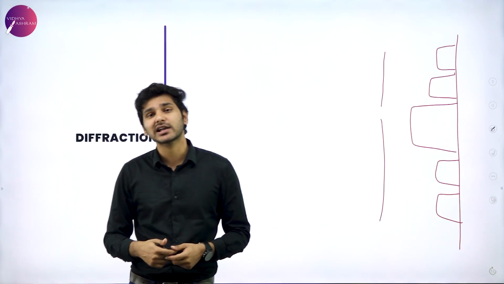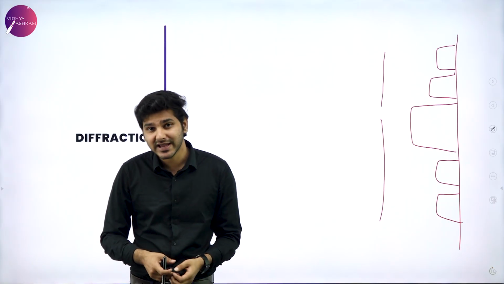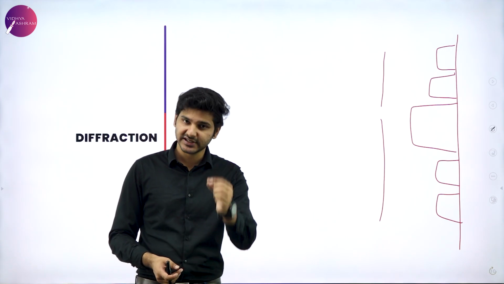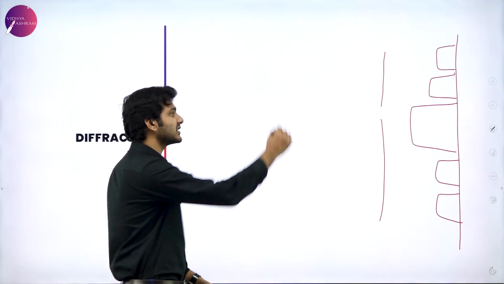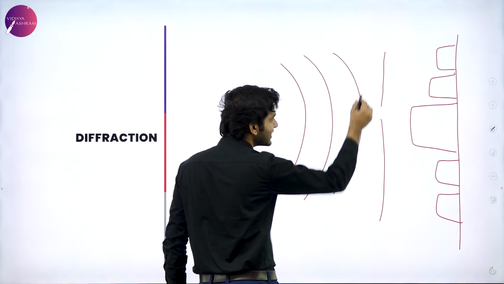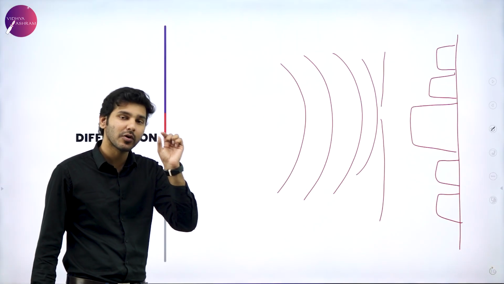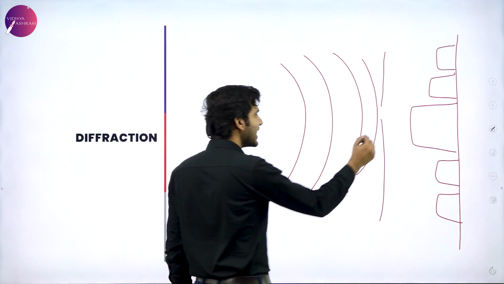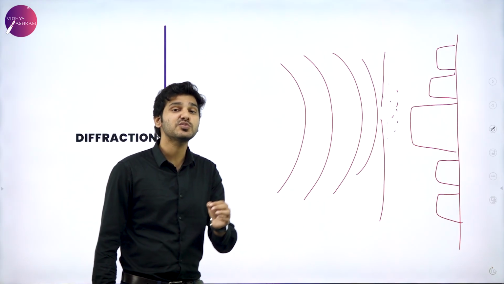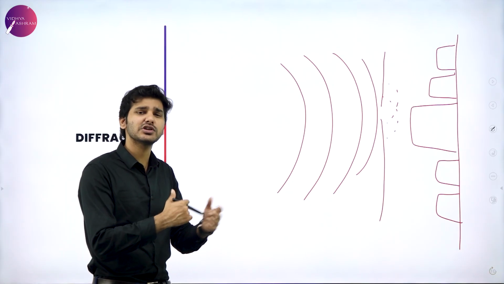Diffraction can be explained as the bending or spreading out of light when it encounters obstacles or very narrow slits. When light is passing through and reaches an obstacle or a very small slit, the light spreads out in all directions, which produces diffraction patterns very similar to interference patterns.